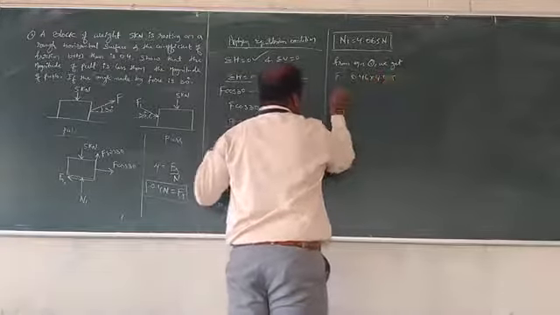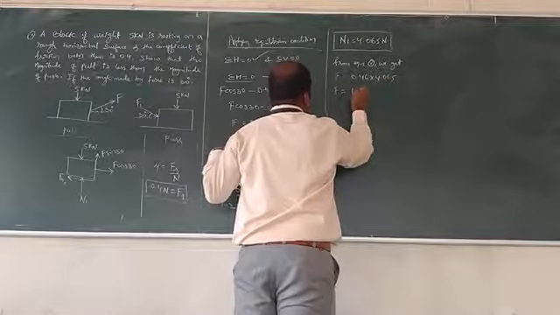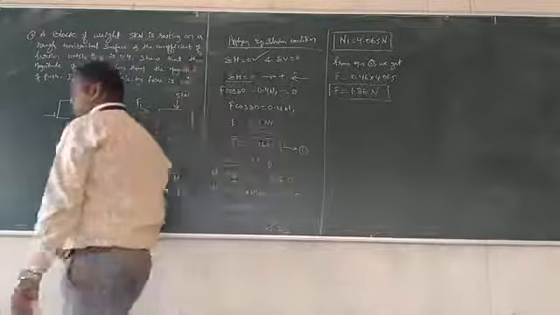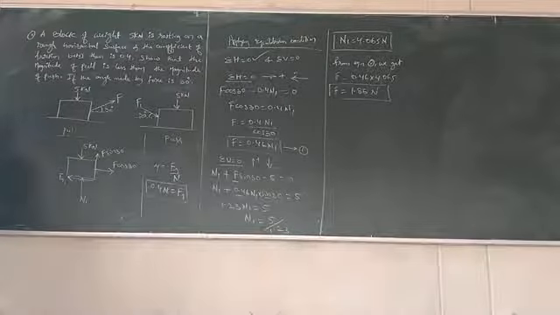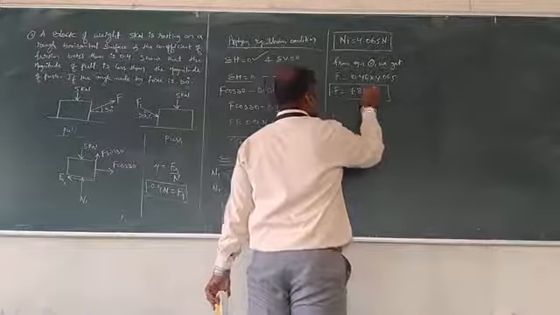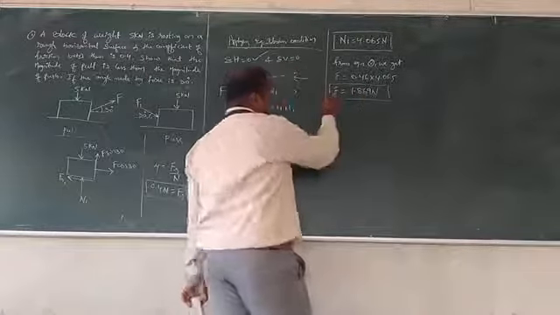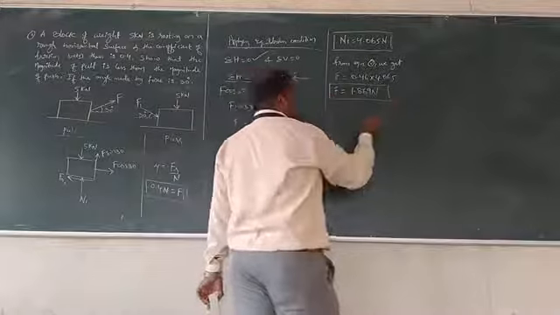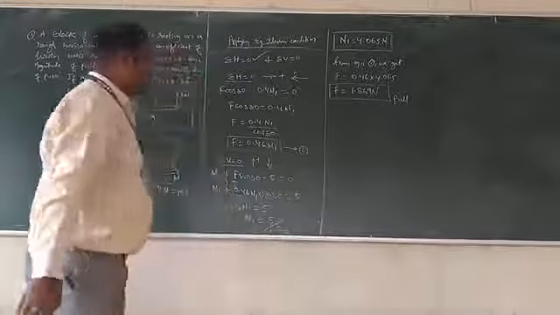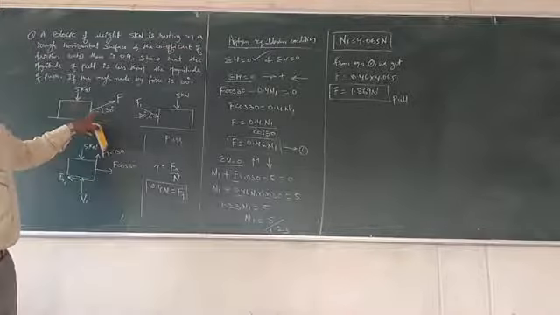Just work it out, and you get the value of f as 1.869 Newton. This is the value of F when we apply a pull force.